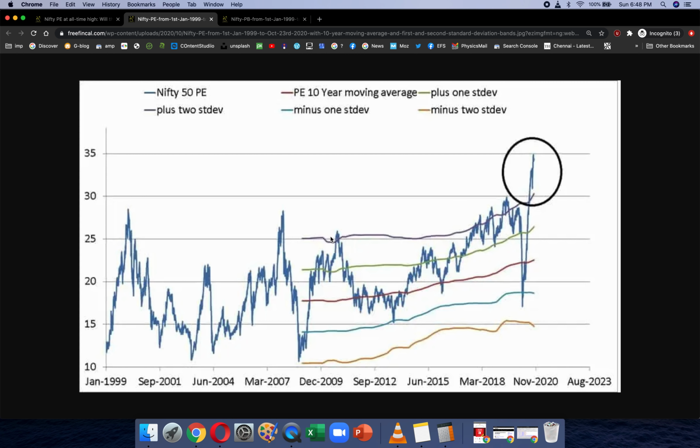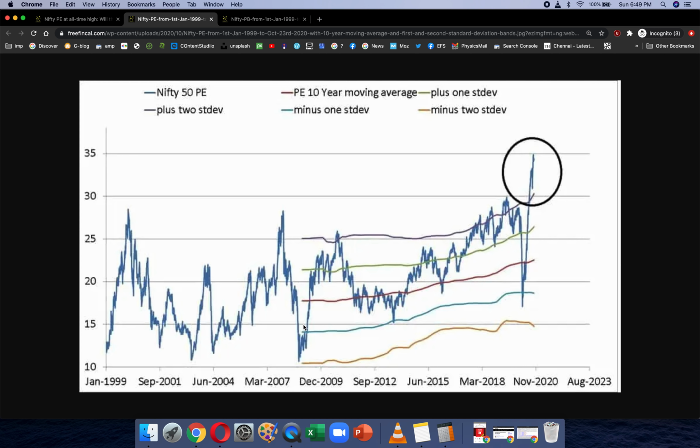Now, if you look at the center line here, which is the 10-year moving average, in January 2009, the 10-year PE average was 17.7, and that has steadily increased to 22.3. So the idea of what is a low PE, what is a high PE has been changing day to day. So all this formula and all these notions are, to be honest, very silly.